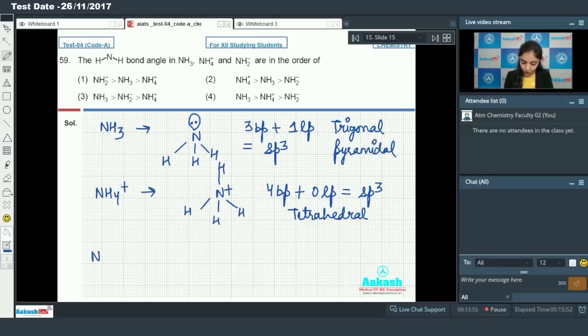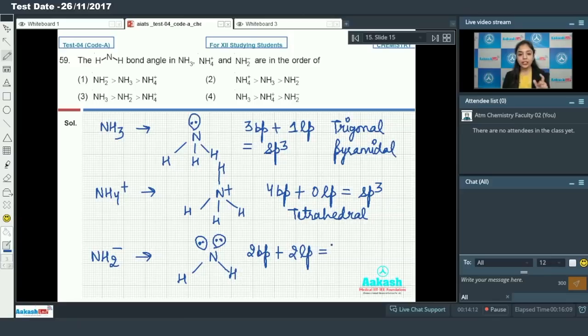And now you have NH2 negative. In NH2 negative you have 2 bond pairs plus 2 lone pair. So here the hybridization remains same, that is sp3, but the shape is different now, that is bent shape.